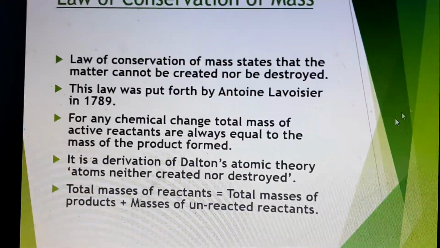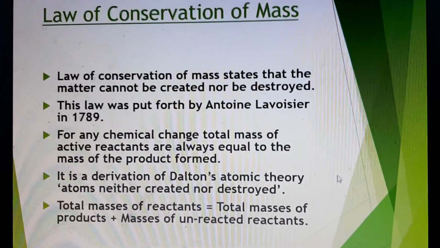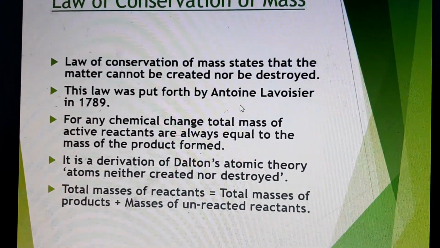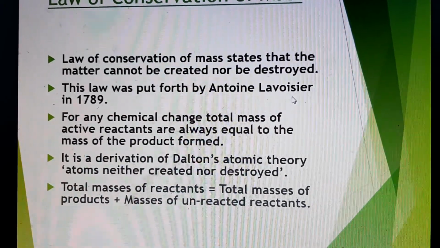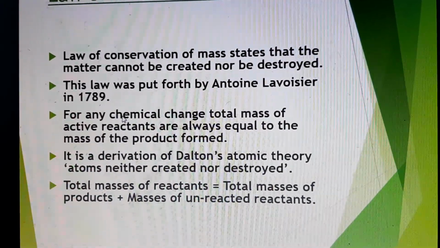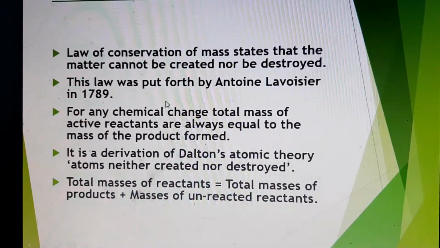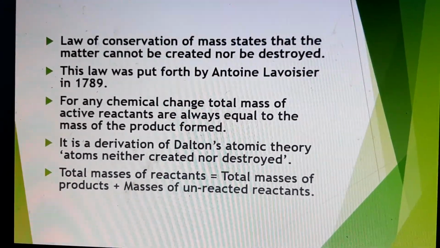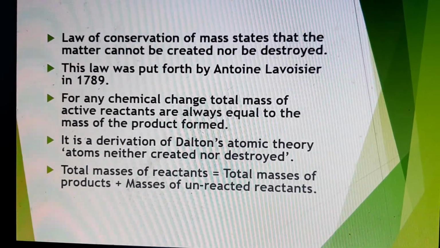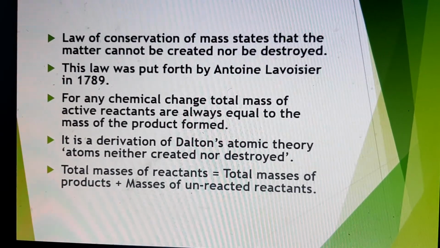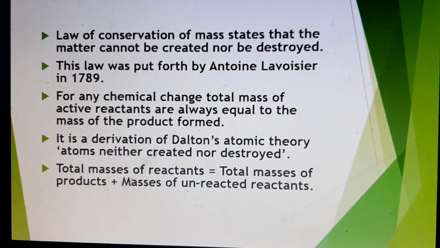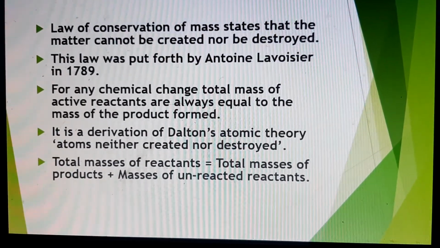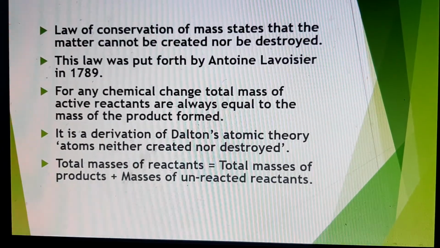Law of conservation of mass states that matter cannot be created nor be destroyed. Remember who put forth this theory? Antoine Lavoisier in 1789. For any chemical change, total mass of active reactants is always equal to the mass of the products formed. This law is derived from Dalton's atomic theory that atoms can neither be created nor be destroyed.